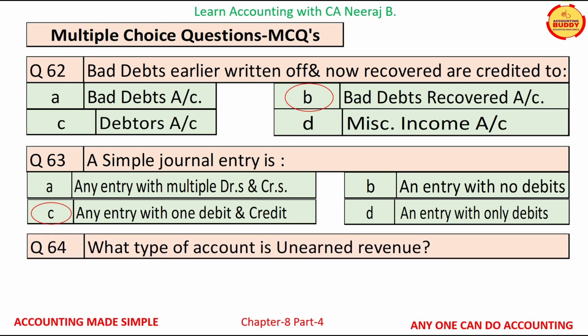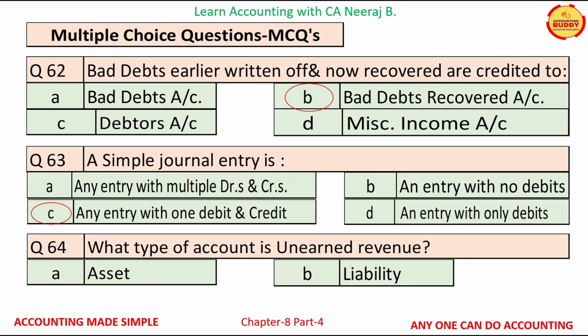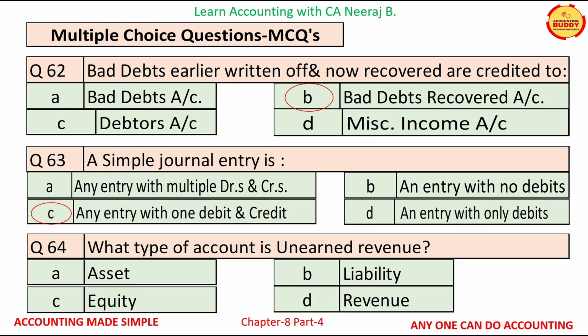Question number 64 is what type of account is unearned revenue? And the options available are option A asset, option B liability, option C equity, and option D revenue. And the correct answer is option B liability account.